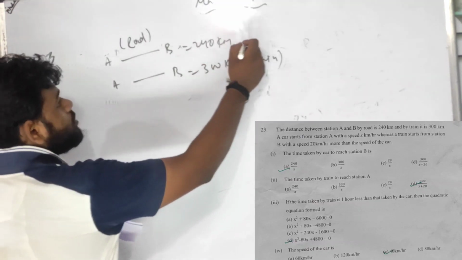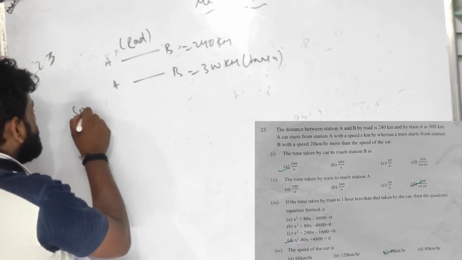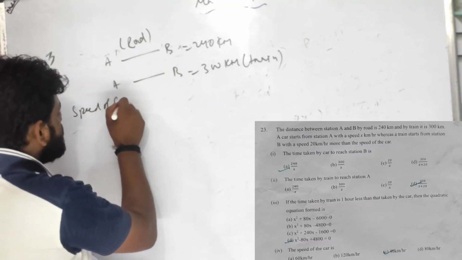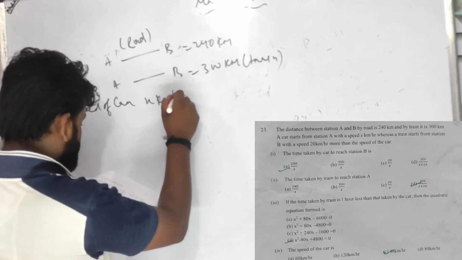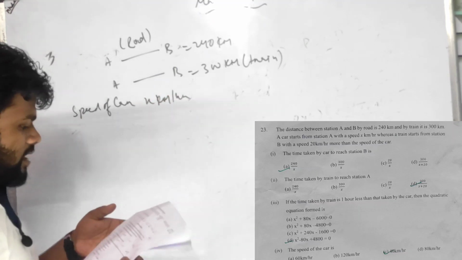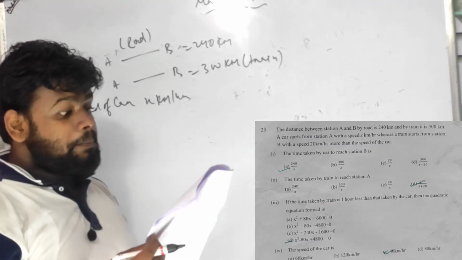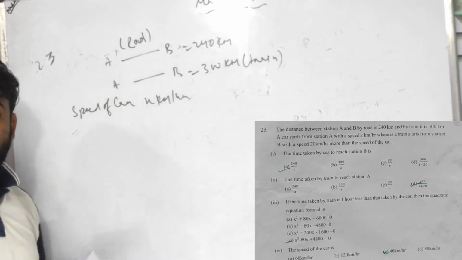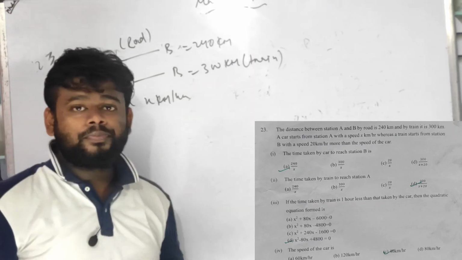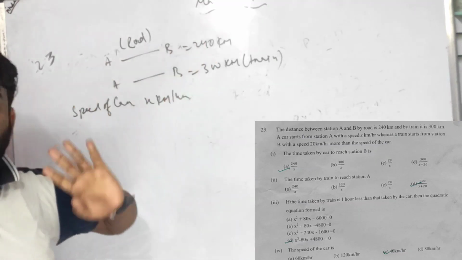कार का स्पीड कितना है बच्चों? कार का स्पीड x किलोमीटर पर आवर. Here it is saying that a train starts from station B with the speed of इतना. अच्छा देखो बच्चों, बहुत इजी है. देखो, a car starts its journey from A to B with the help of 240 kilometer.